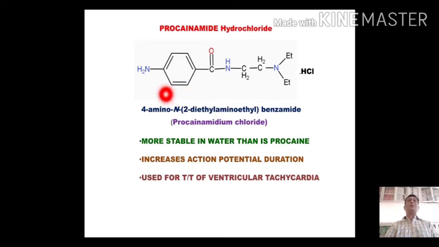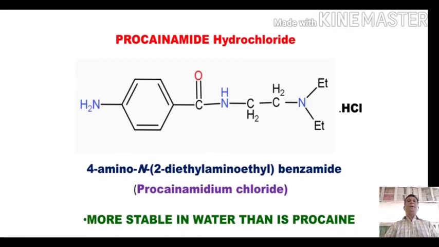For nomenclature, we will select this basic moiety where the CONH group is attached with benzene. So this portion is considered as the basic moiety, and the name of this basic moiety is benzamide. So on benzamide at position number 4, we have the amino group, and on nitrogen we have a diethylaminoethyl group.